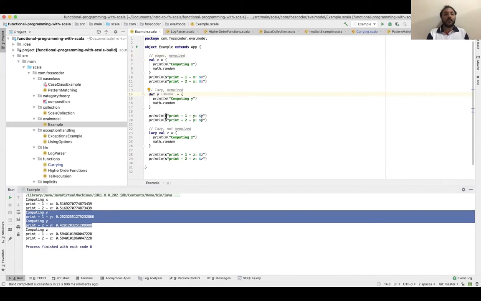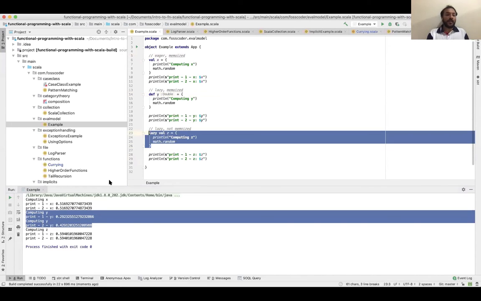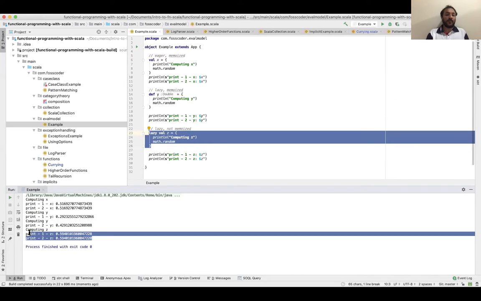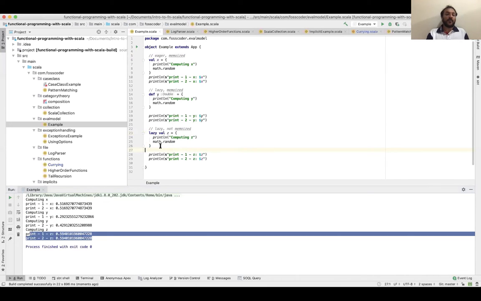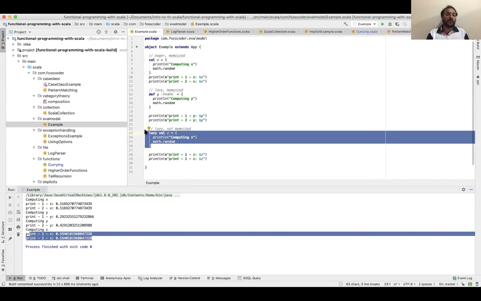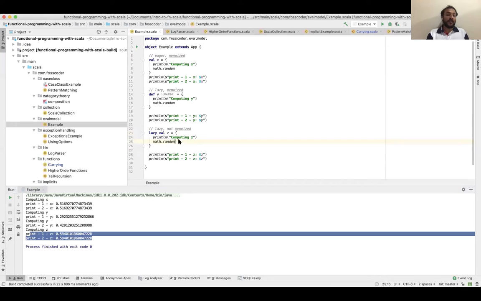And then we'll talk about z, which is lazy. Sorry, I'm sorry, for this the output is different because it's lazy but not memoized, so every time you compute that,